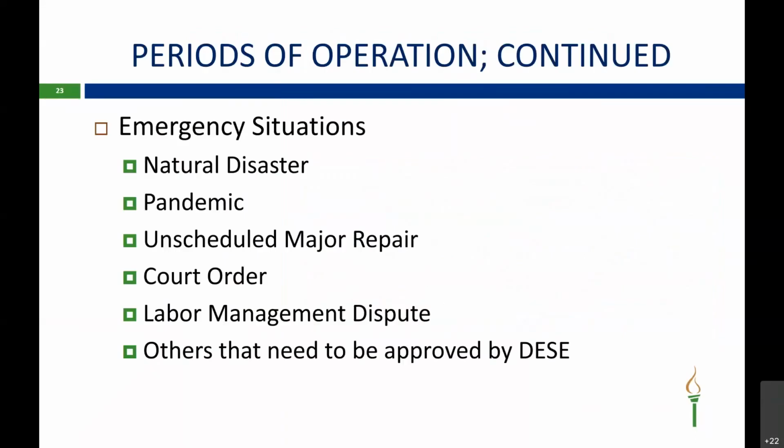Unanticipated school closures can be considered a natural disaster, a pandemic, which we had to add last year, unscheduled major repair to a building, court order closure, a labor management dispute, and all others that will need to be approved by DESE first.